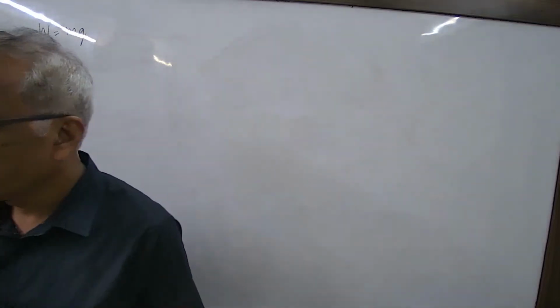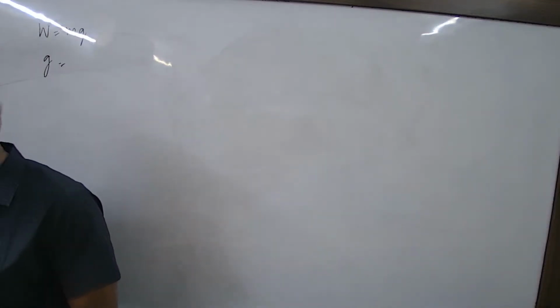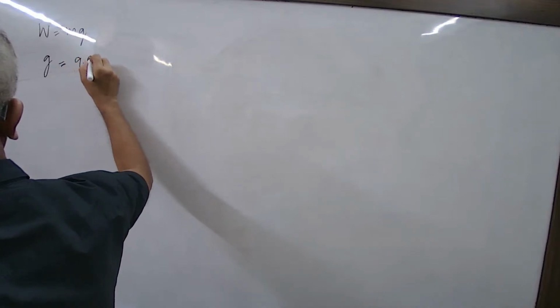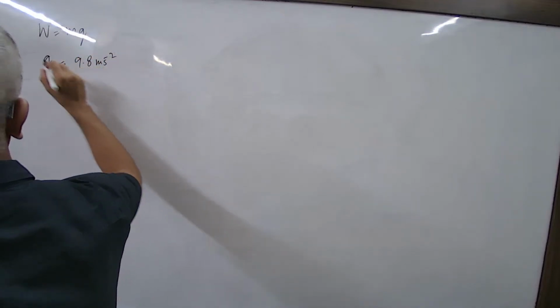Then what is acceleration due to gravity? It is the acceleration with which any body falls under the influence of gravity. That is acceleration due to gravity. Okay, so you probably know, but you have to also know how to articulate it. Its value is 9.8 meter per second square. Next.